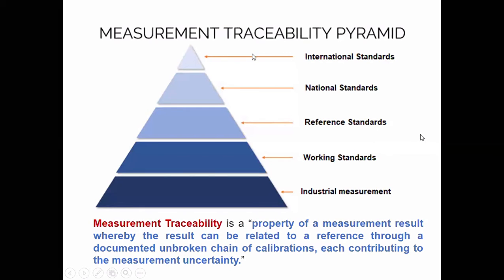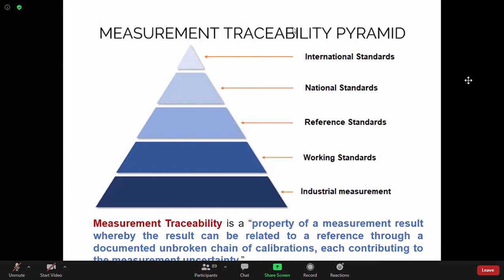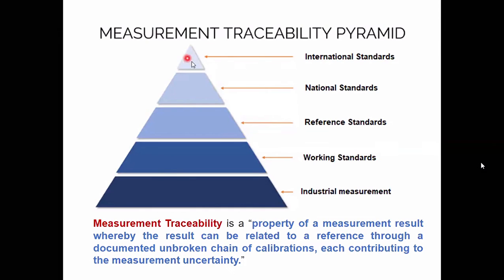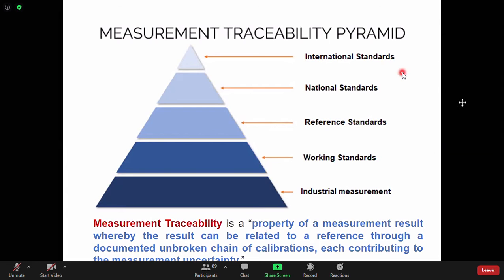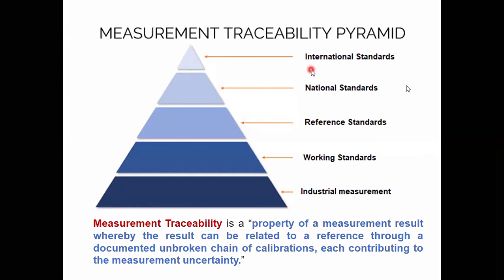Traceability means, internationally, there exists one international body. What is the structure of these measurement standard organizations? This is the pyramid, and you can see this is the highest apex body, which we call the international standard. Initially it was ISO, the International Standardization Organization.